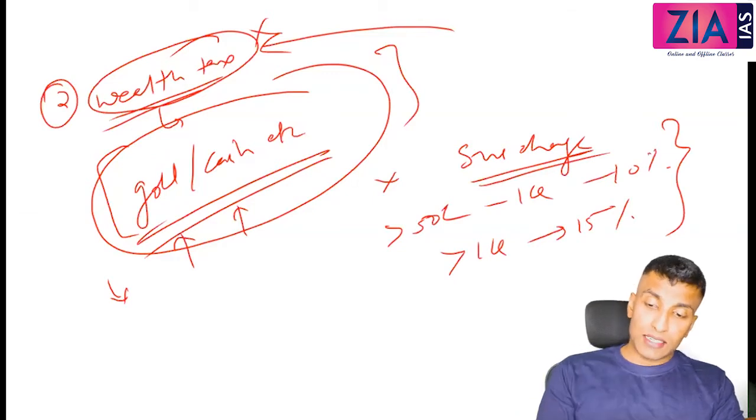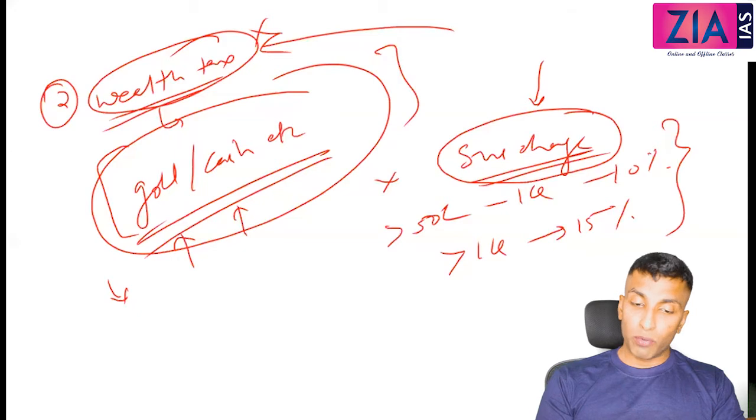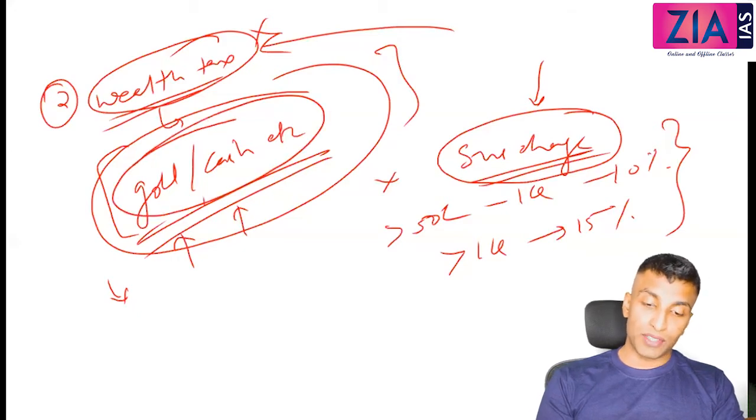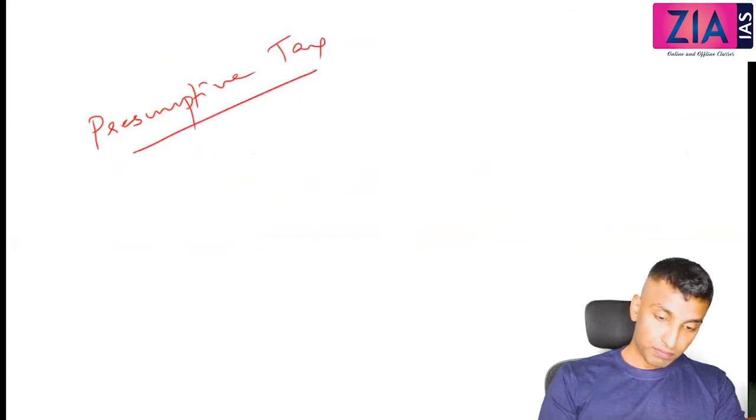So can I say surcharge is a presumptive tax? Yes. What is the assumption? These are people who may have this gold, cash, etc. You can just write one line, presumptive tax. What do you mean by presumptive tax? Just because I use that word, I'm just explaining here. Presumptive tax.